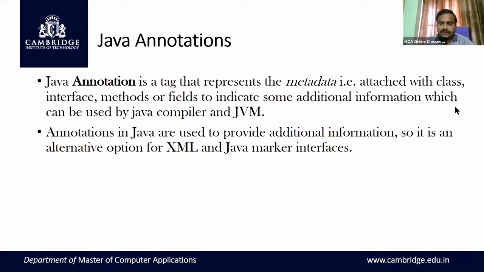What are the elements of a Java program? Elements in a Java program may be a class, a package, a field, or an interface. These are all the elements of Java. You can apply annotations to any of these programming elements.